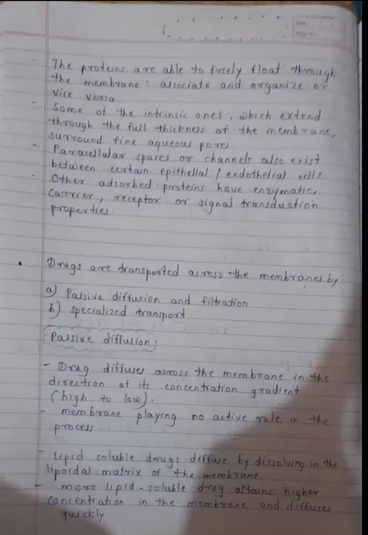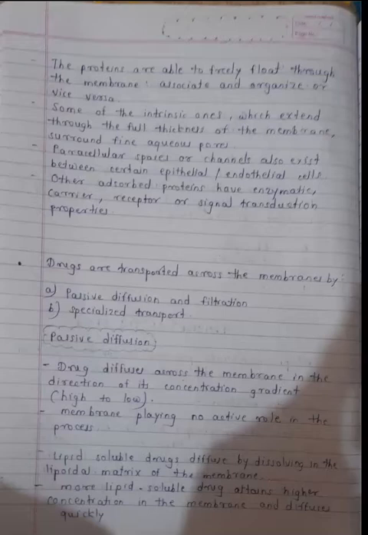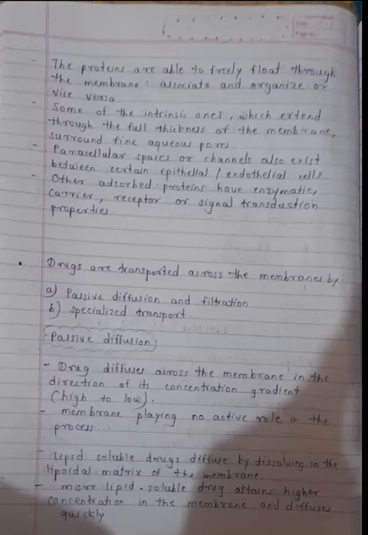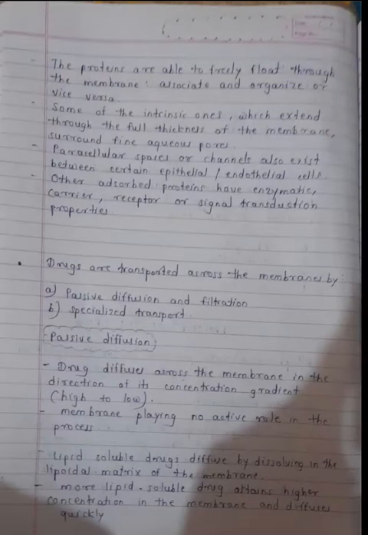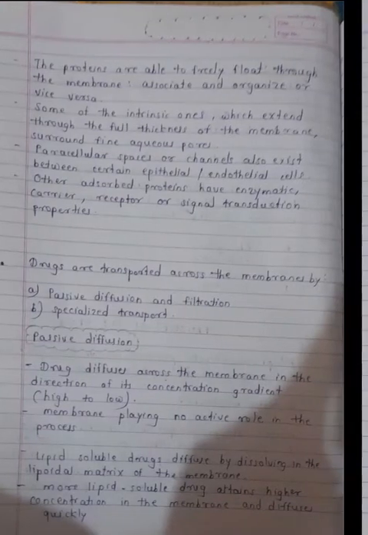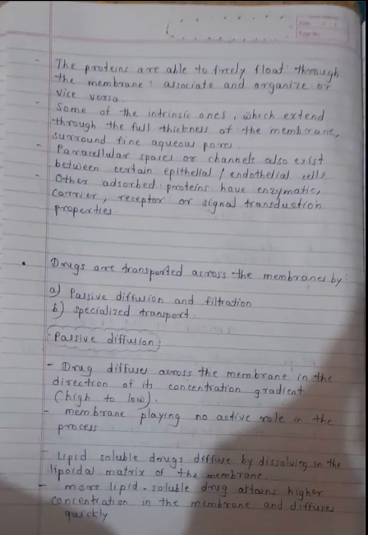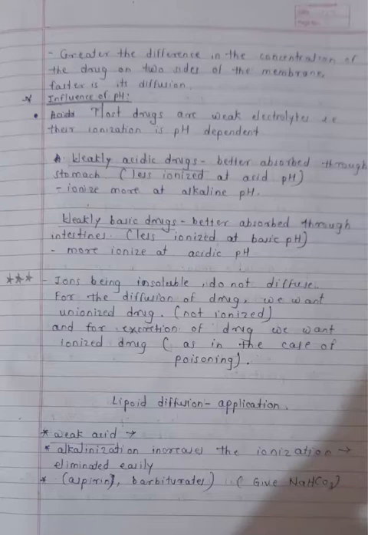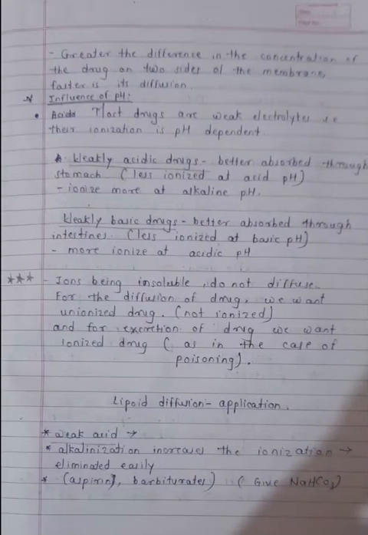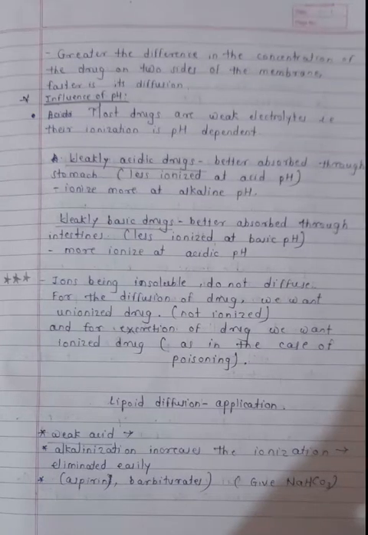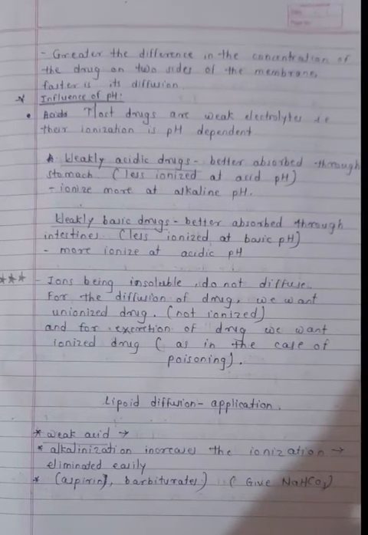Drug will move, membrane will play no active role in this process. Lipid soluble drugs will cross this membrane easily. The more lipid soluble the drug, the more quickly it will be transported. Lipid insoluble drugs will not cross easily. The greater the difference in the concentration of the drug on the two sides, the faster its diffusion. So this is passive diffusion.